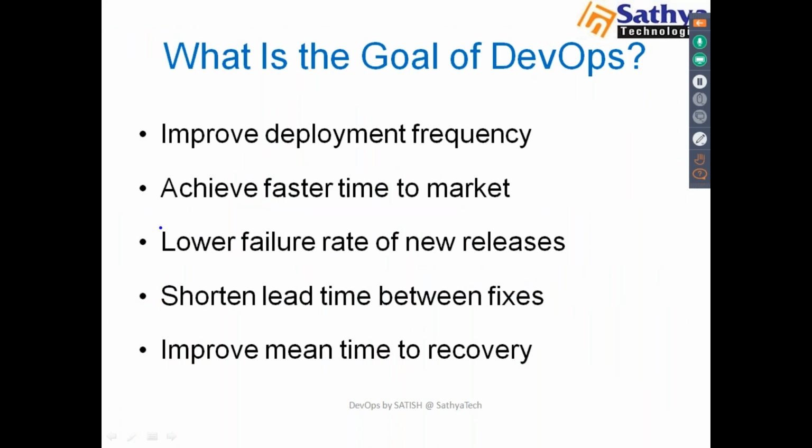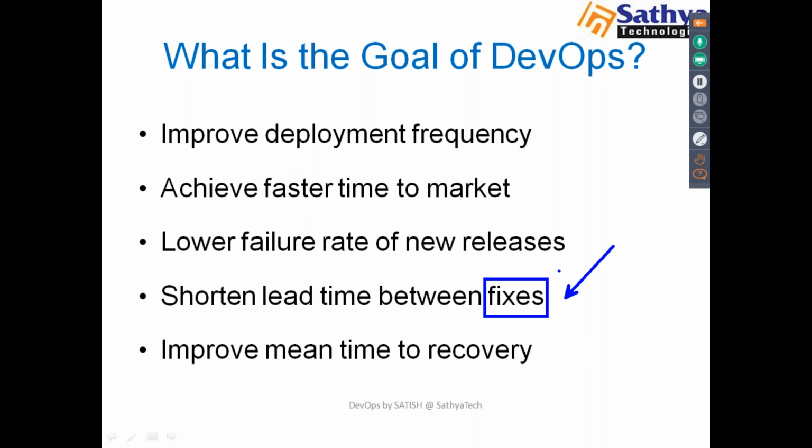And next one, lower failure rate. So here chances of failures are less in this DevOps culture. So how can you say this lower failure rate? We know this, right? We are not delivering a complete project. We are delivering only a specific module. So lower failure rate. And one more thing, shorten lead time between fixes. We can easily fix those issues. So if we have any bugs, we can easily fix those issues.